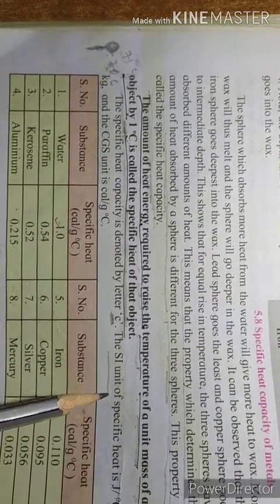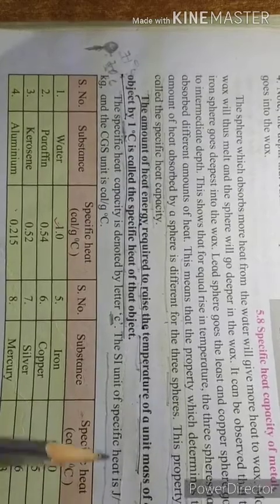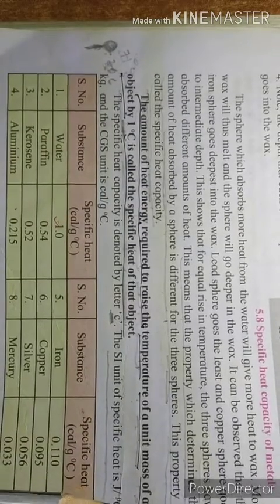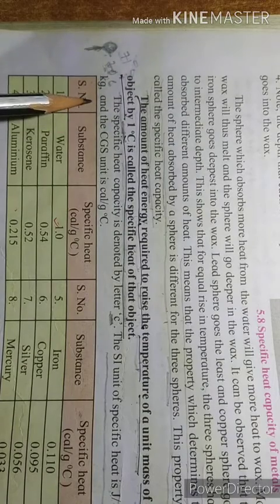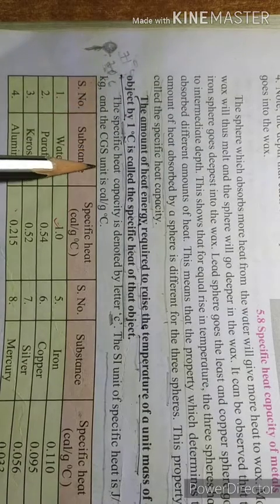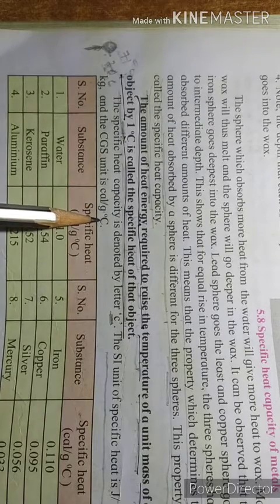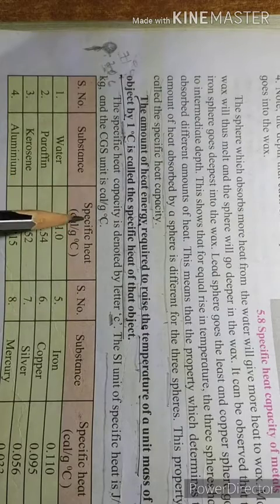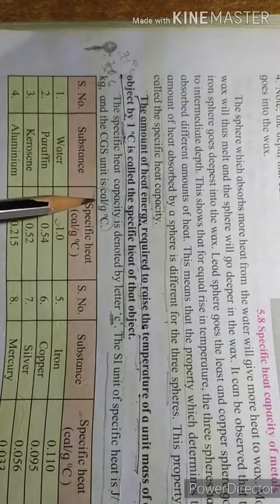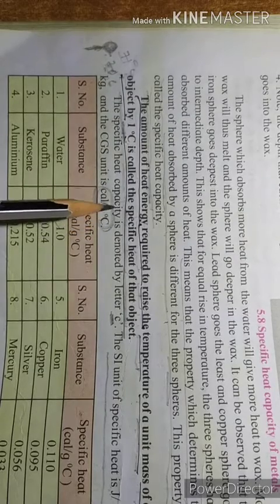Understood? And the CGS unit is calorie per gram degree Celsius, right? Generally, in the numericals, we prefer this one. We take mass in gram, so we prefer this one.